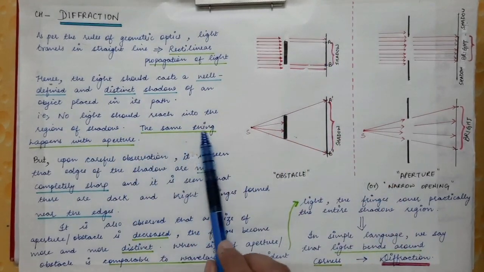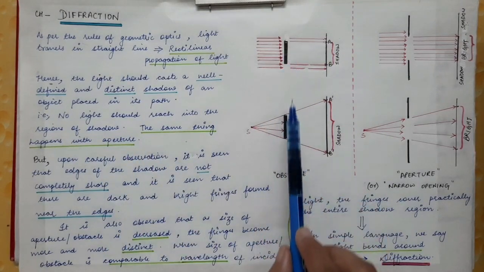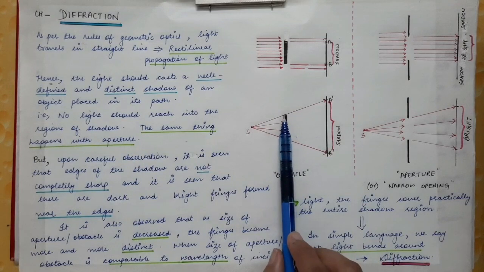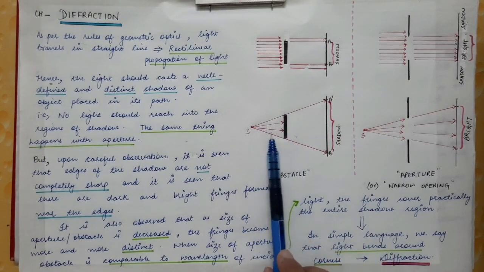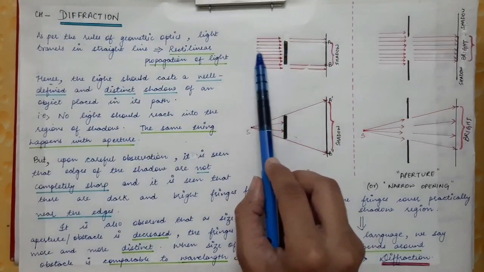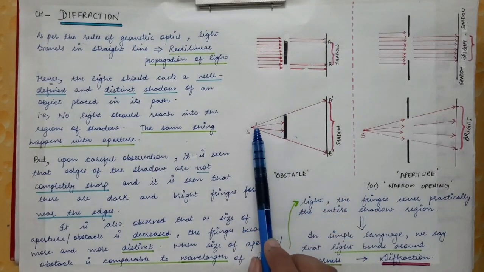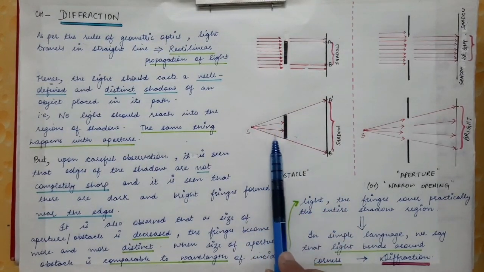The same thing happens with the aperture. Here we had an obstacle, and the second diagram over here is also an obstacle which is placed in the path of the light. Now what is the difference? Here the light rays are parallel to each other, but here the light rays are not parallel to each other.